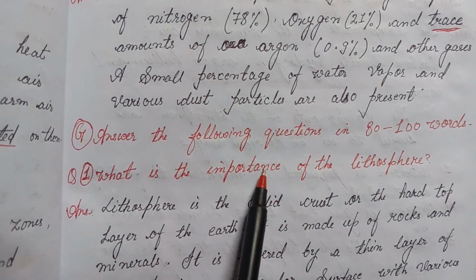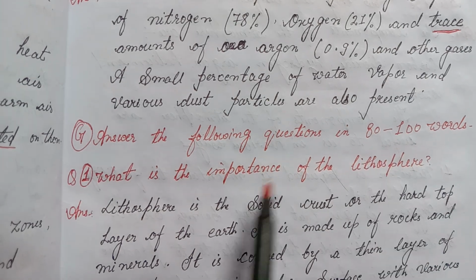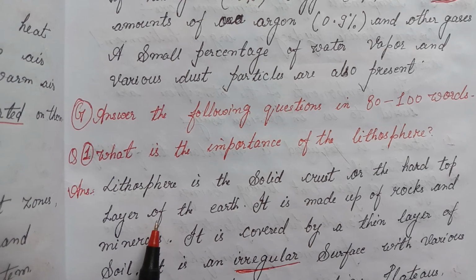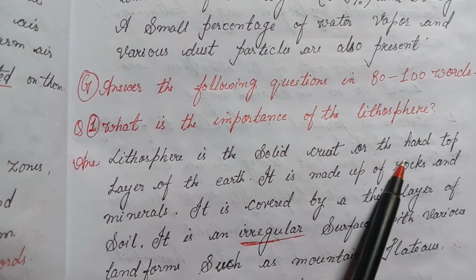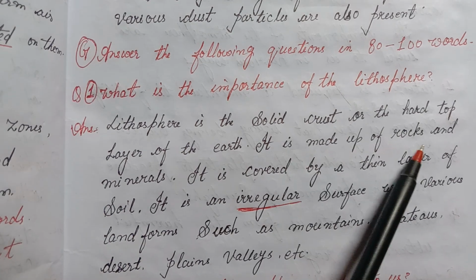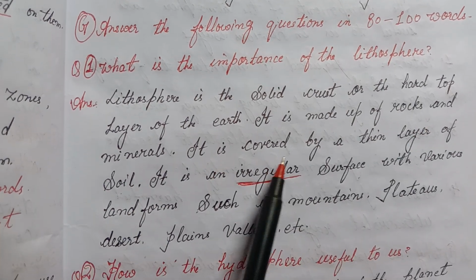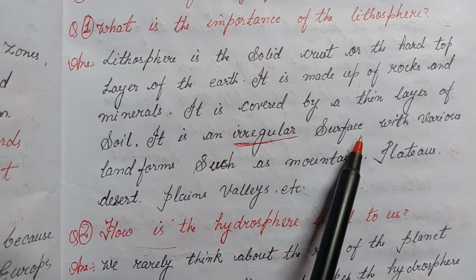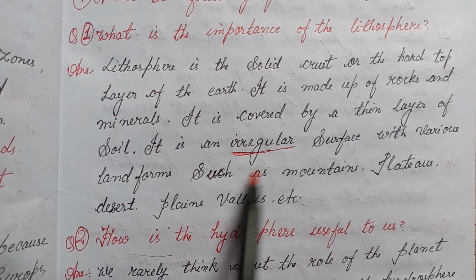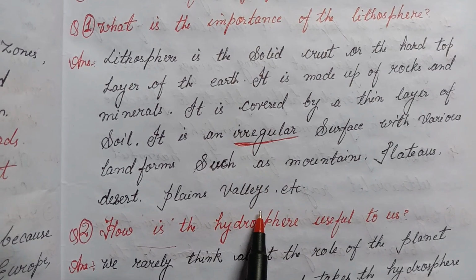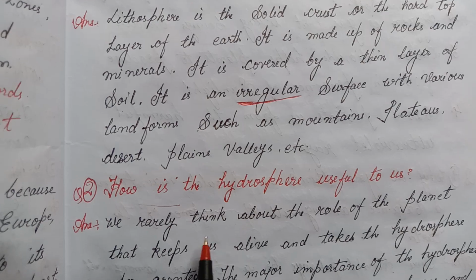Answer the following questions in 80 to 100 words. What is the importance of the lithosphere? Answer: the lithosphere is the solid crust or the hard top layer of the earth. It is made up of rocks and minerals. It is covered by a thin layer of soil. It is an irregular surface with various landforms such as mountains, plateaus, deserts, plains, valleys, etc.